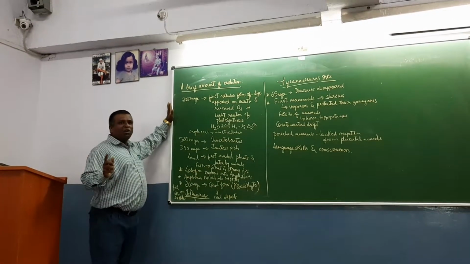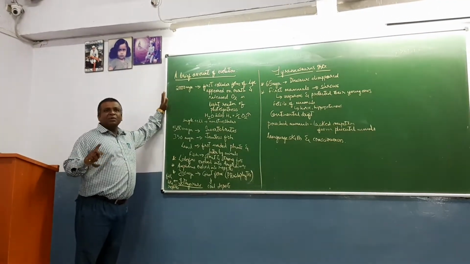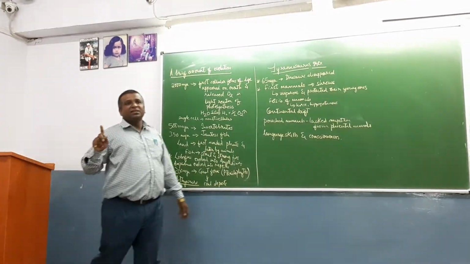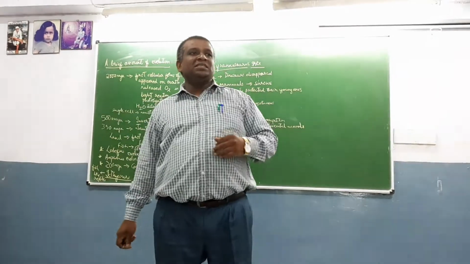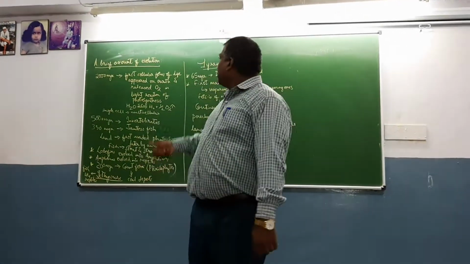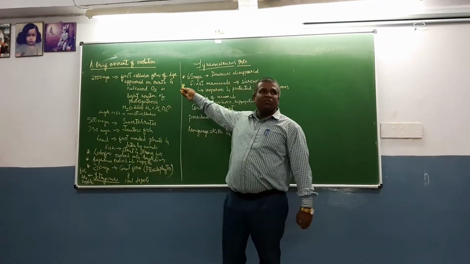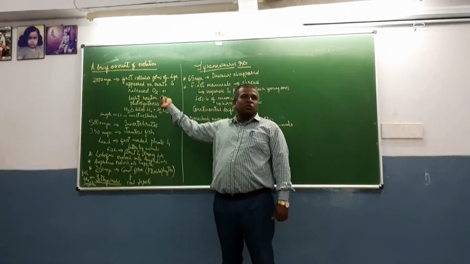A brief account of evolution. We have discussed the mechanism of evolution. How did evolution happen? Step by step we will discuss that. Around 2000 million years ago, the first cellular form of life arose.